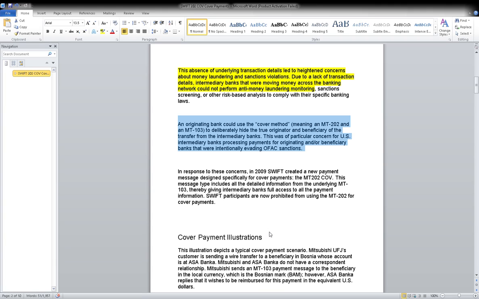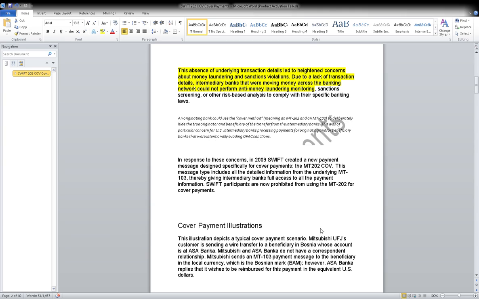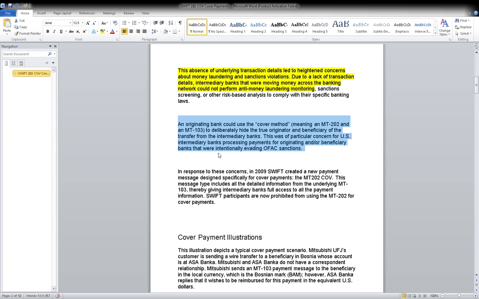This is a very confusing sentence. Because it is saying that the originating bank uses the cover method, meaning it deliberately hides, that in that payment they are deliberately hiding the true originator and true beneficiary. Okay, it is purposely hidden. So that's why some changes have been made in the below messages. In the US, though, it is MT103 and 202.